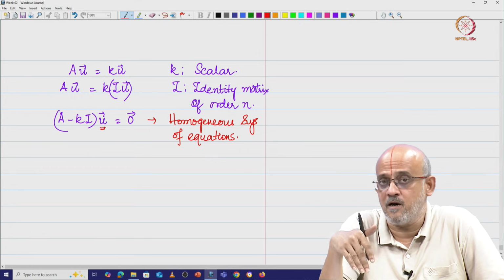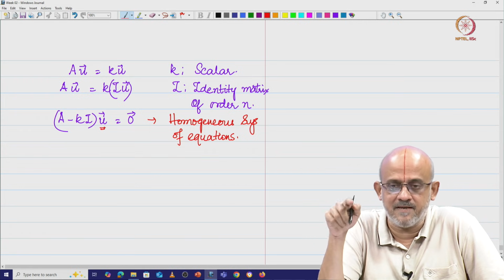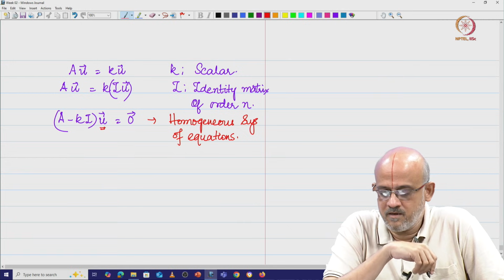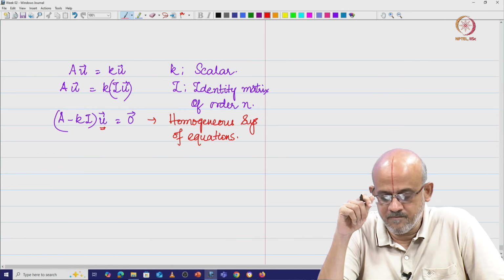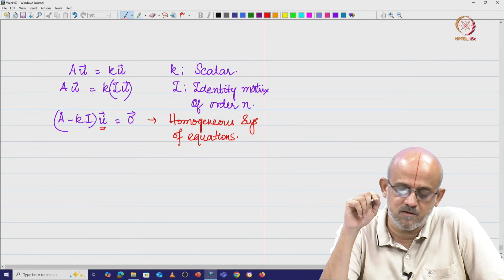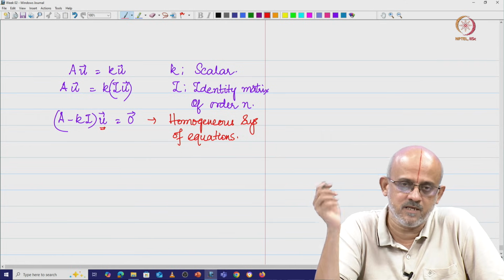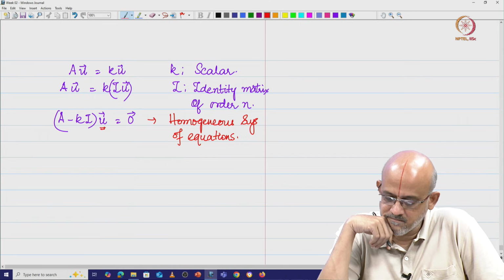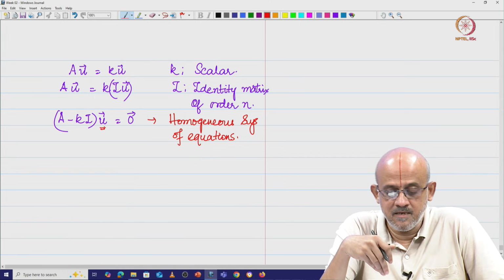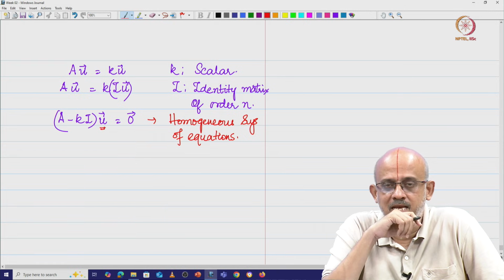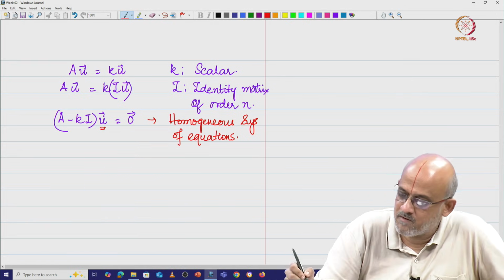We are looking for a non-zero solution to the homogeneous system of equations A minus kI times u is equal to 0. Now, since A minus kI is a square matrix and you are looking for a non-zero solution to A minus kI times u equal to the 0 vector, this essentially means that the matrix A minus kI is a singular matrix, right. So, what do we do here?